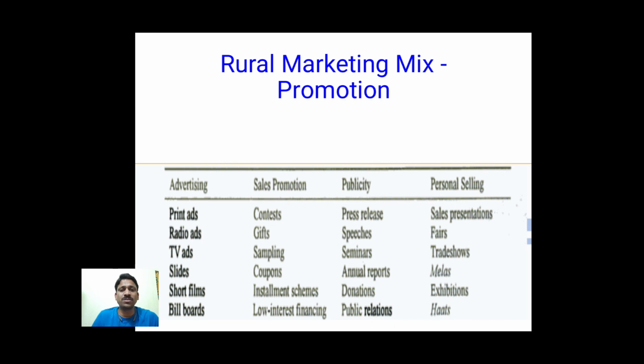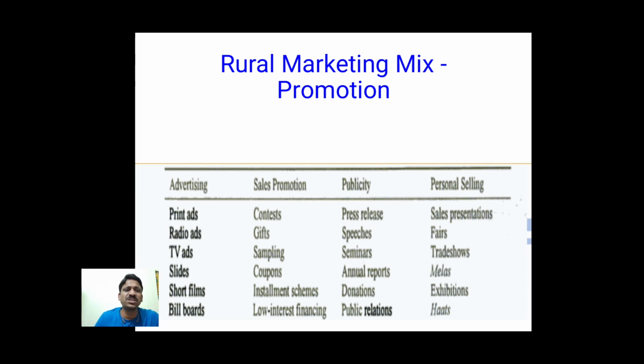We can also use publicity about our product or company, like news in newspapers or press releases, or speeches about our company or brand by other people, not by ourselves. Such publicity strategies can be used to promote our brand.